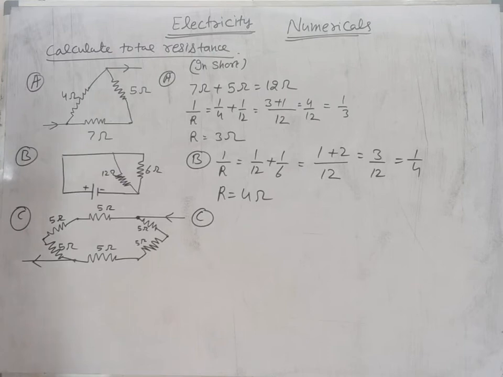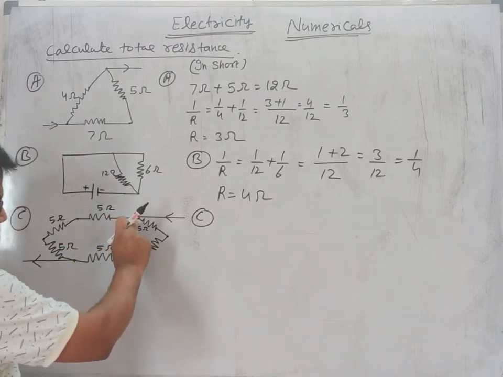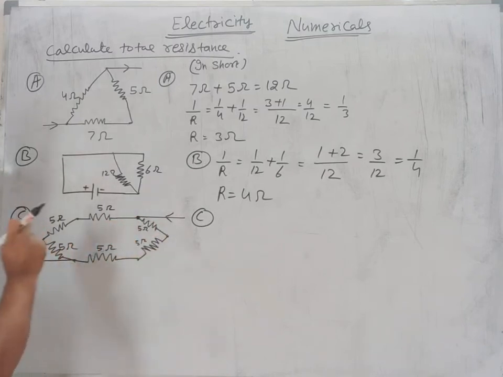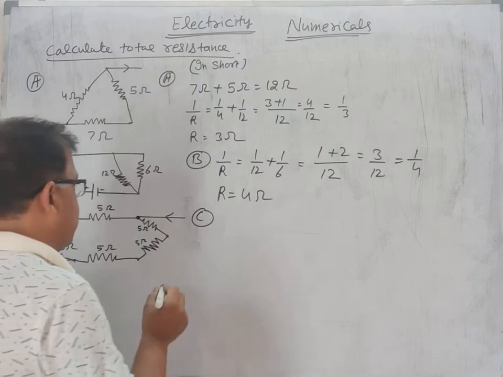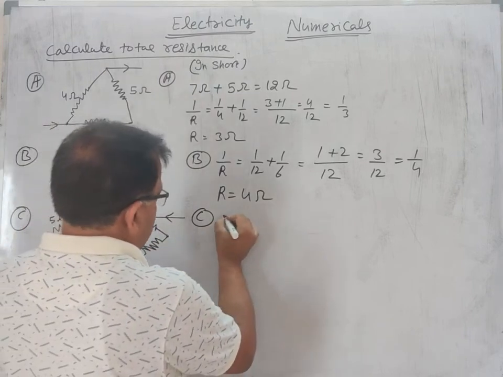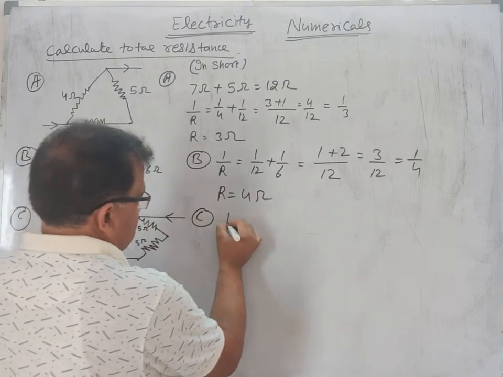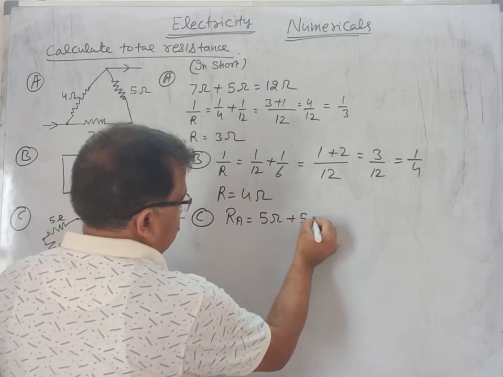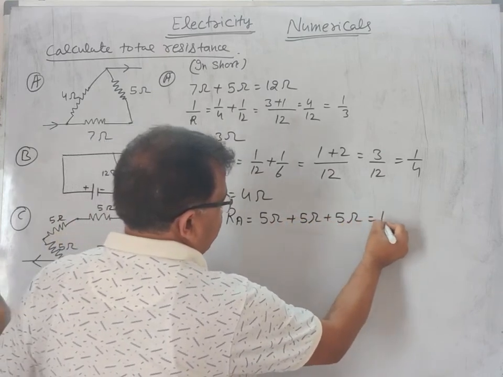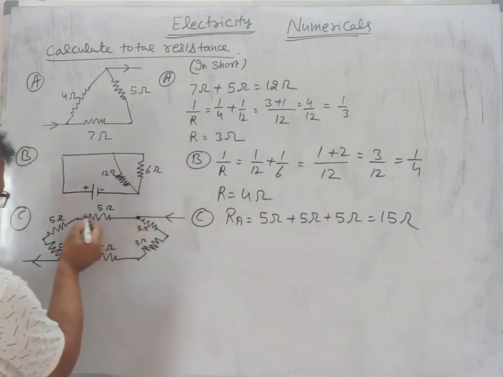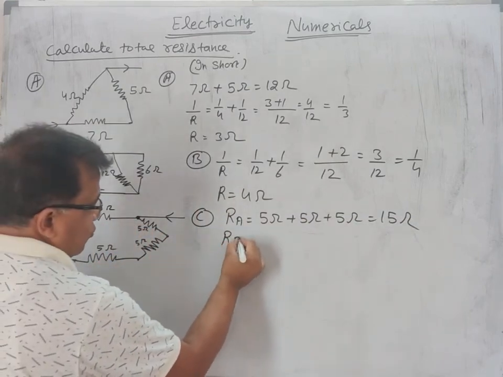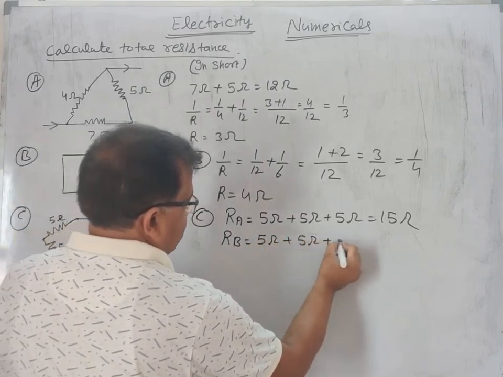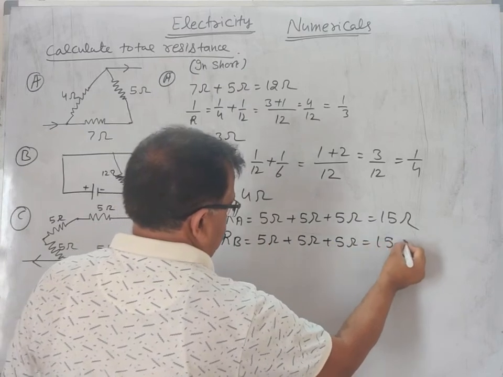So how shall we find it? At first find the total resistance of this series, which is 5 plus 5 plus 5, 15 ohm. So we can say this is series A and that is series B. Total resistance of series A is equal to 5 ohm plus 5 ohm plus 5 ohm, that is 15 ohm. This is series B. Total resistance of series B is equal to 5 ohm plus 5 ohm plus 5 ohm is equal to 15 ohm.